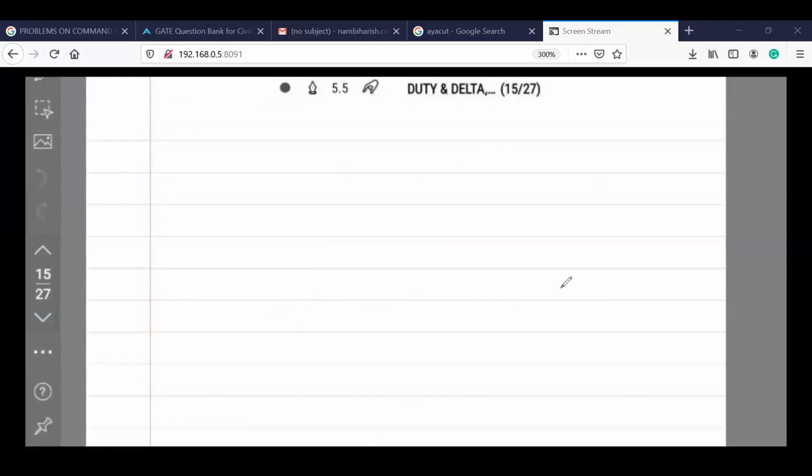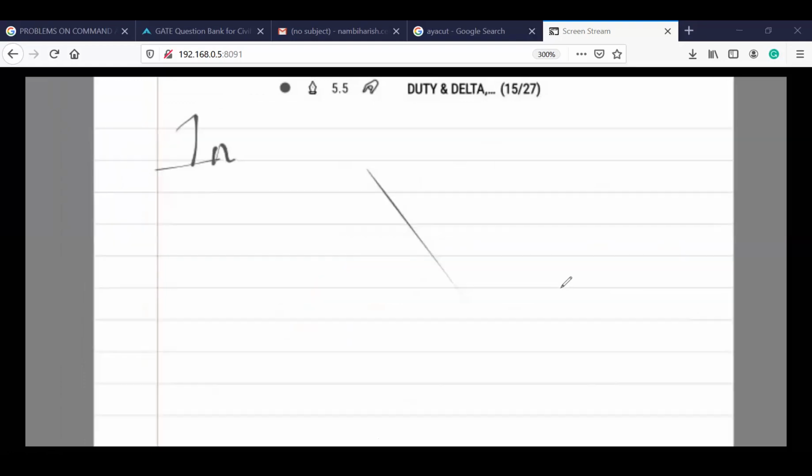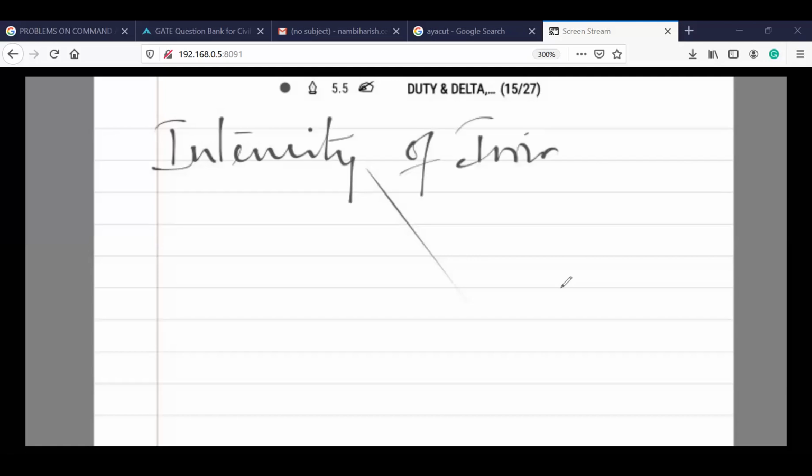Now, a little bit more about that. Next, getting into intensity of irrigation. How can you calculate the intensity? What is meant by intensity of irrigation? Intensity means how well the area is being irrigated.